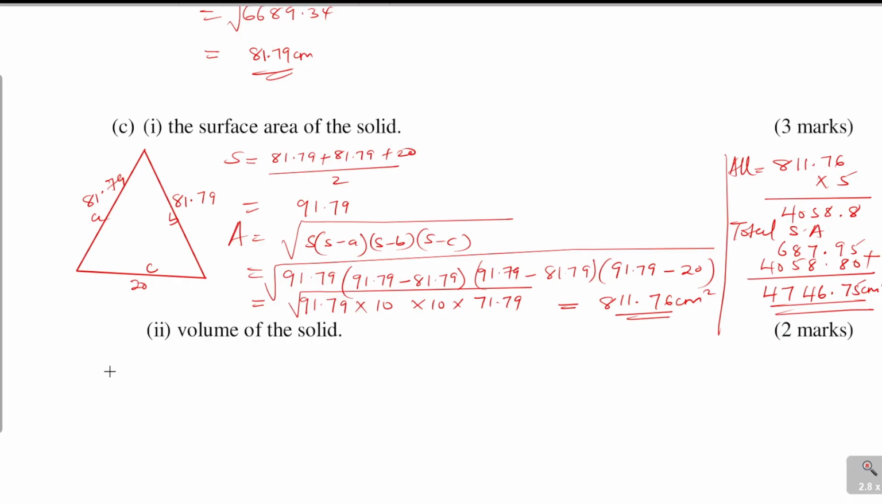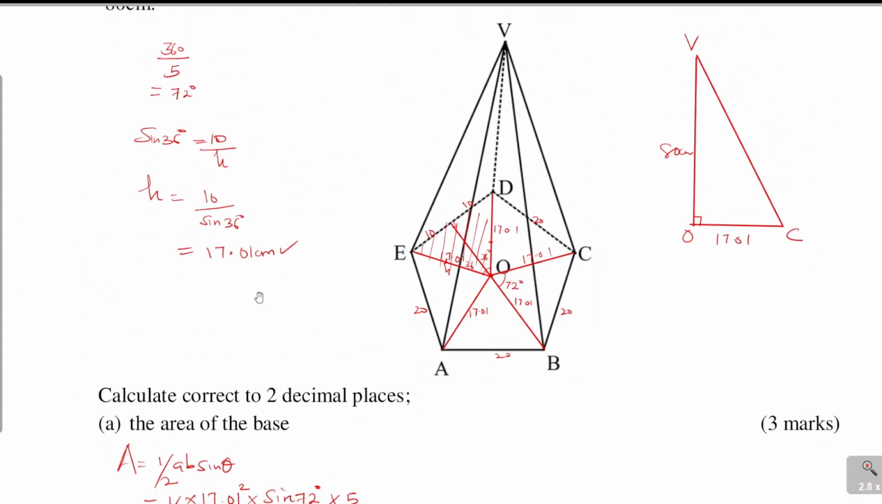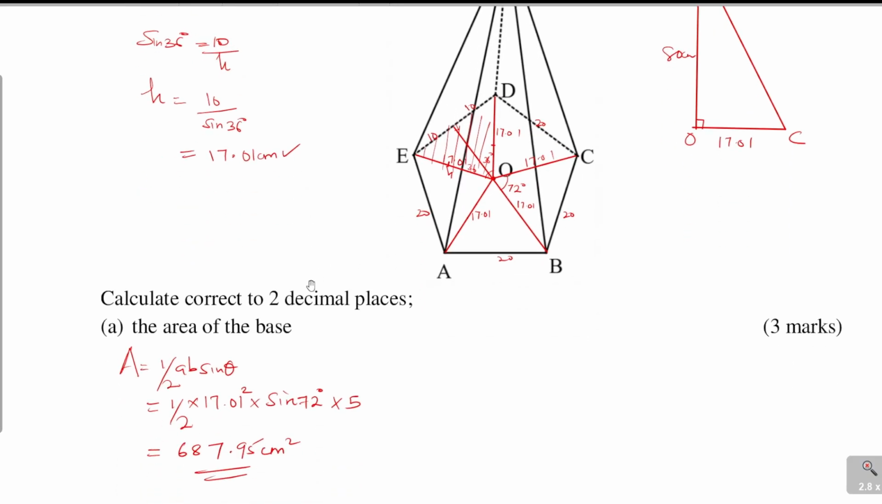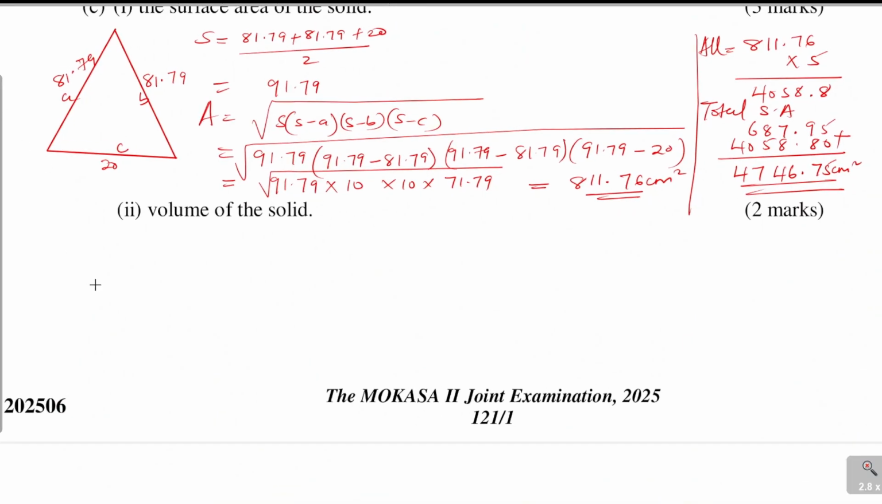Now the last question is the volume of the solid. So how do you get the volume of this pyramid? To get the volume of the pyramid, we get it by a third times the base area times the height. So the volume is equal to a third base area times the height. The base area is the area of the pentagon. We got it as 687.95, times the height, which is given as 80. Very easy. And this one will give